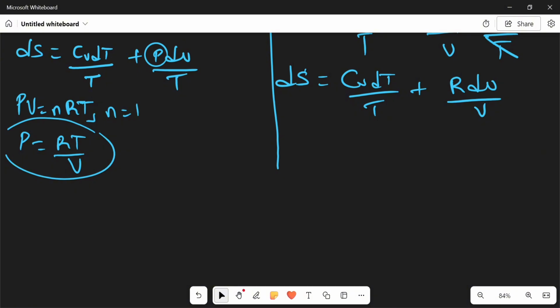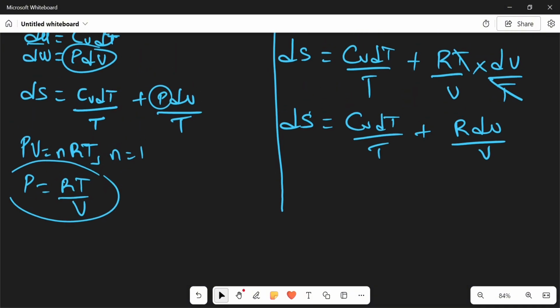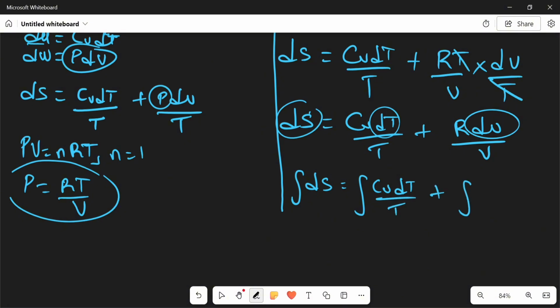So what can I do next? Now don't forget I'm looking for change in entropy, and I want to relate it with my volume and my temperature. So all these dT, dV, dS, I don't actually need them. How will I remove them? I have to integrate. So let's integrate. dS equals the integral of Cv dT over T plus the integral of R dV over V. We're talking about two different volumes, V2 and V1, within the interval of two volumes. This one will be within the interval of two temperatures.